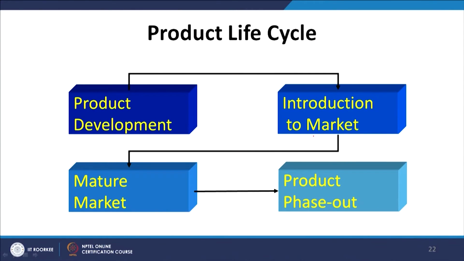Just quickly, we have the importance of the product life cycle also, because we are talking about the budgets and plans and the controlling of the process. So, management accounting begins with the product development, or maybe when we say conceiving the idea in the mind. Any idea, when it comes in the mind of anybody that we should introduce a new product in the market, then their management accounting starts. We start thinking that there will be minimum 4 stages the product will pass through: product development stage, introduction to market stage, maturity of the market stage, and the product phasing out.